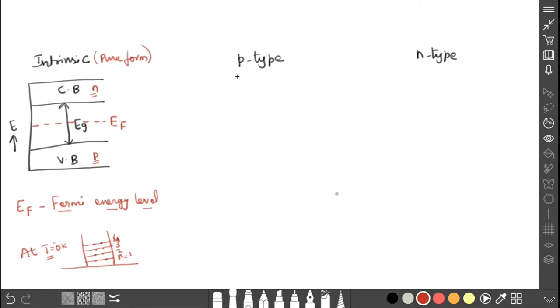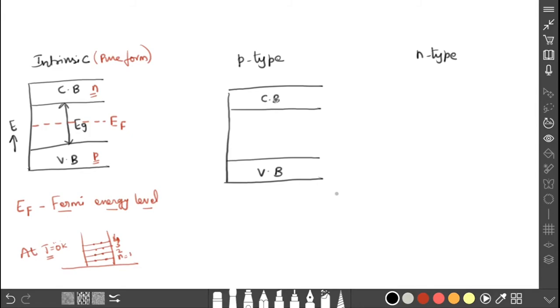The same thing we are going to draw for P-type also. P-type means here we are adding impurities, so the energy level diagram is slightly modified due to the addition of these impurities. The lower energy band is called the valency band and the upper energy band is called the conduction band. Here we are adding acceptor atoms, ready to accept electrons. From where are the electrons coming? From the valency band only.